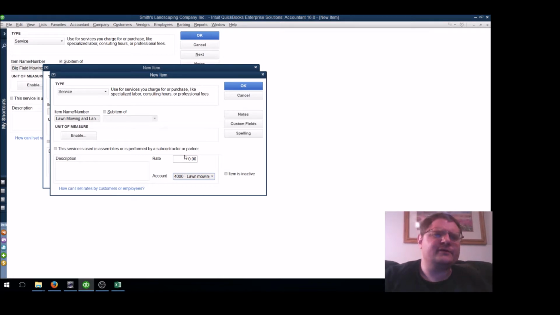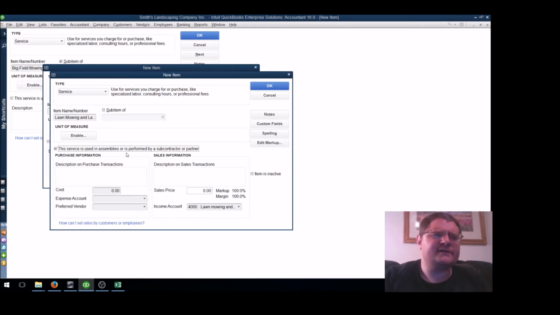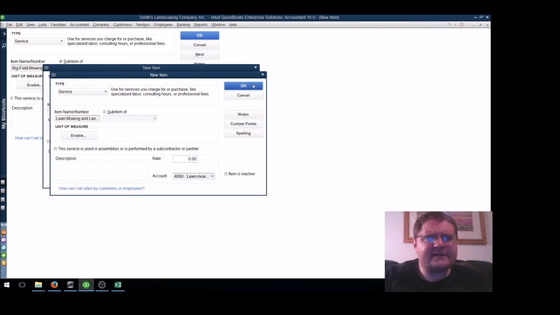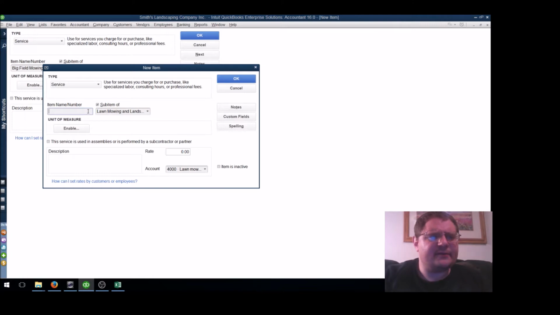And this is where you can set up a default price if you generally charge every customer the same price. But we're going to cover that in a little bit. One of the nice things about this button, I don't know if it gets talked about a lot, but this is going to be pretty critical when we deal with the cost accounting side of things. But let's turn this off for now and save it so we can keep things a little bit simple.